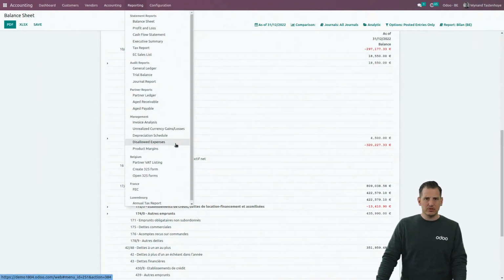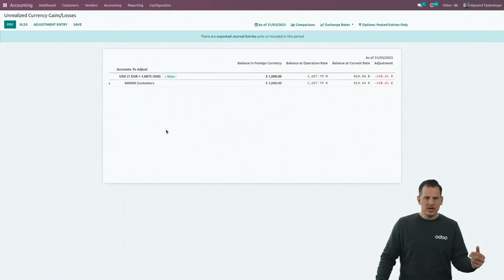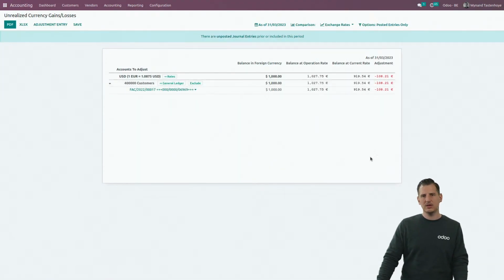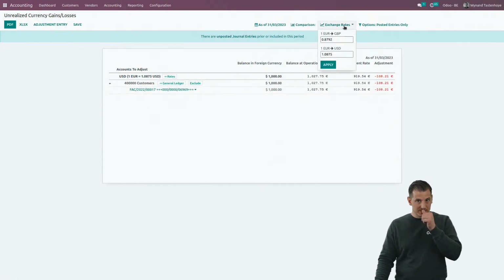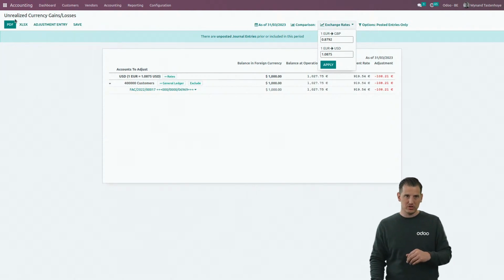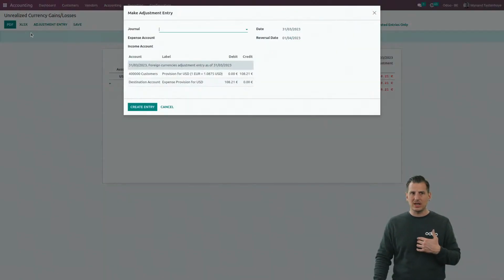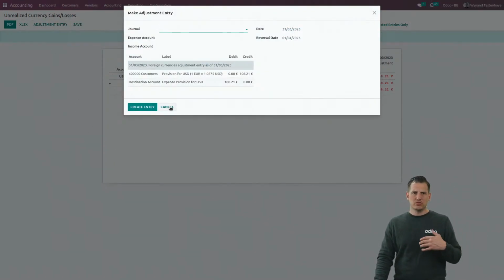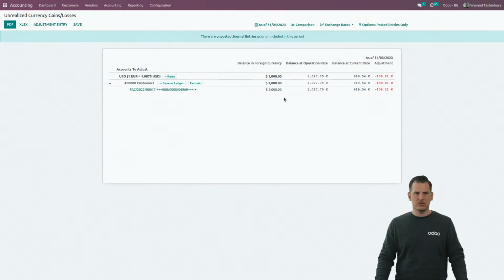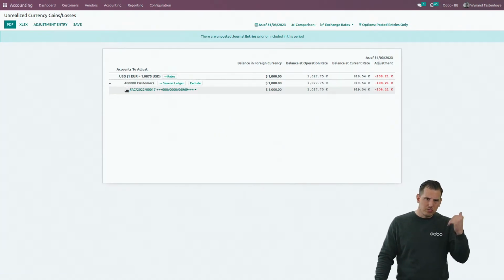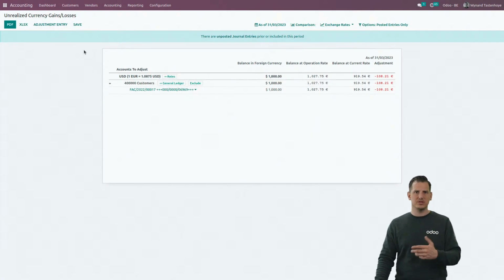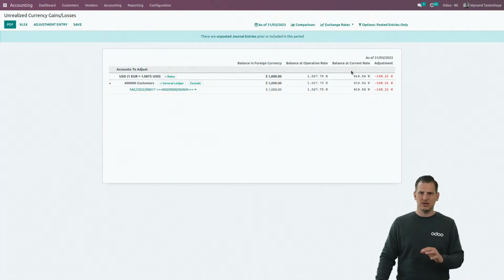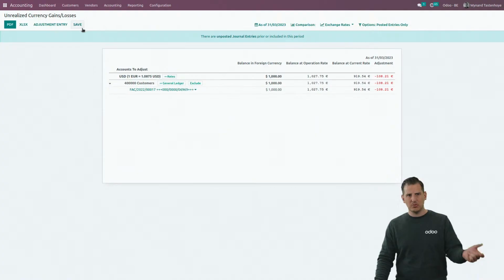Now, two other reports that I wanted to show, maybe very quickly. Unrealized gains and losses. If you work with foreign currency and they're not realized yet at a specific date, you can apply different exchange rates as you defined in the configuration. But what is way more important is that you can calculate the adjustment entry. So for example, if for year-end purposes or monthly closing you want to update all your amounts in foreign currency that are not realized yet, they're grouped by currency, grouped by account, and in one adjustment entry, you can immediately calculate the difference and update your balance sheet, and we're going to reverse it automatically the day after.